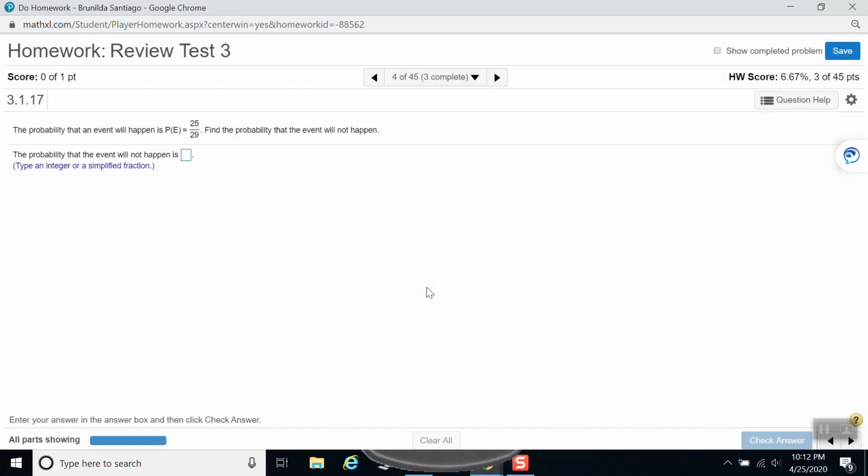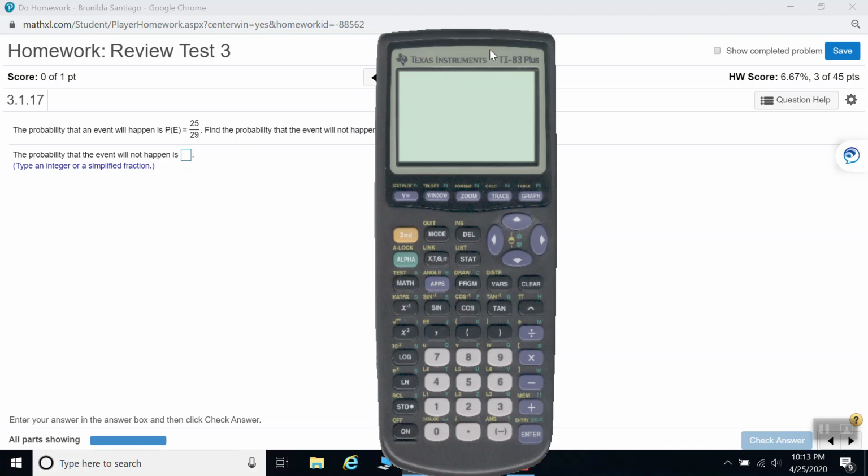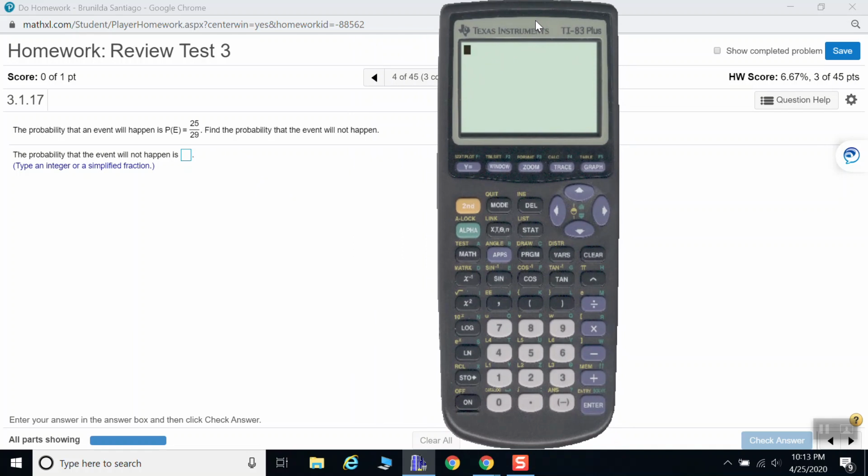Next question. The probability that an event will happen is 25 out of 29. What is the probability that the event will not happen? This is an example of the use of complements. If 25 out of 29 is the probability of the event, the maximum is 29.